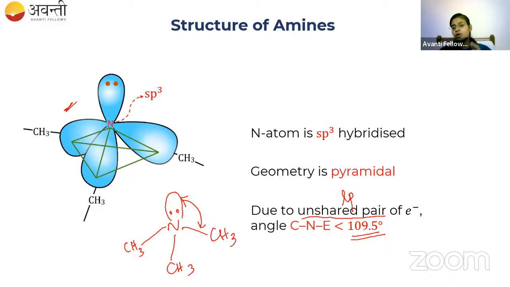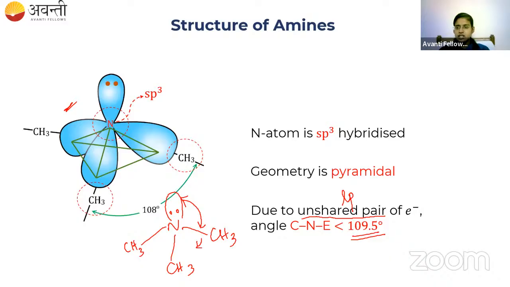But due to the lone pair and bond pair repulsion, this bond will come closer to the other bond and the bond angle will be a little bit reduced. Got it? So all these are CH3 groups. The angle formed between carbon, nitrogen, carbon is 108, which is a little bit less compared to 109. Okay, it is because of the lone pair, bond pair repulsion. All right. So this is about the structure of amines.